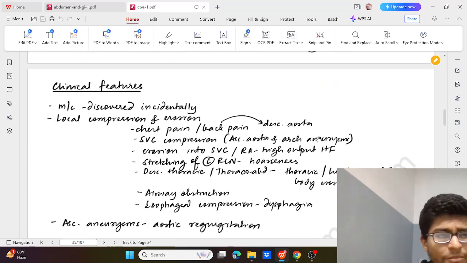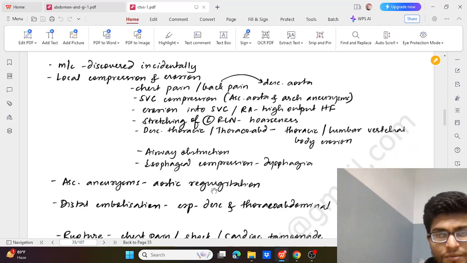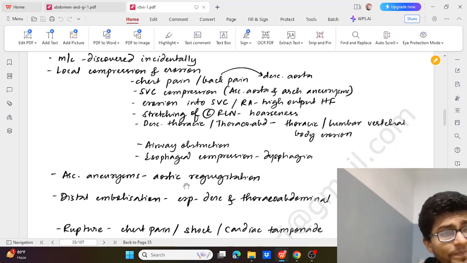Clinical features: mostly discovered incidentally, and it can cause local compression and erosion, so it can present as chest pain, back pain, SVC compression, erosion into the SVC or right atrium causing heart failure, stretching of the left RLN causing hoarseness, vertebral erosions, airway obstruction, esophageal compression or dysphagia.